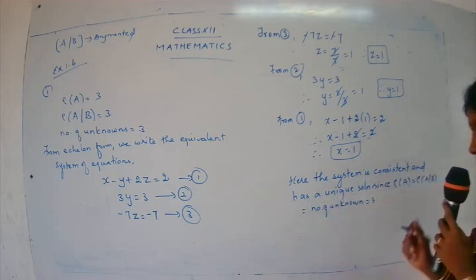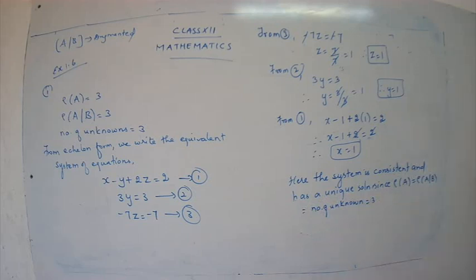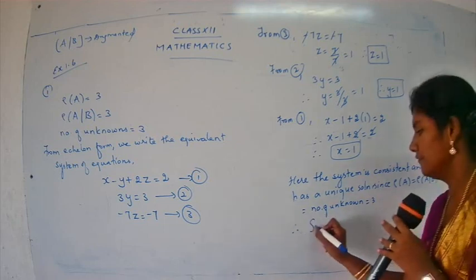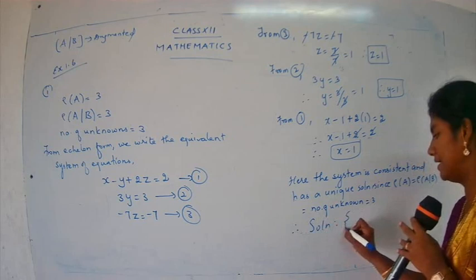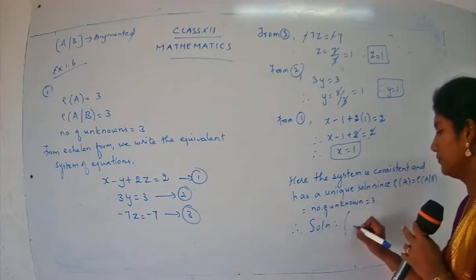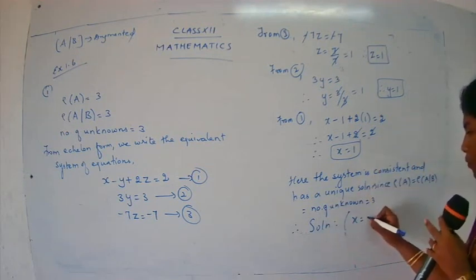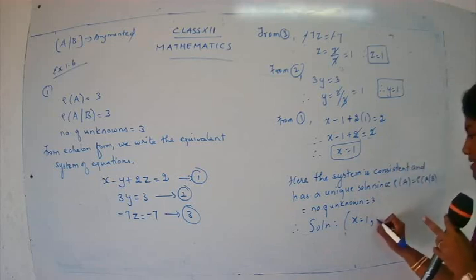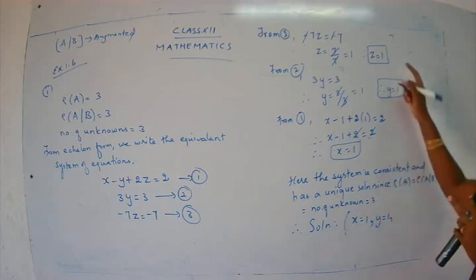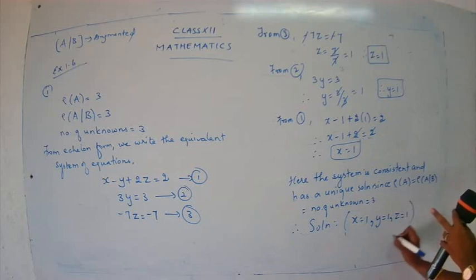So all are equal to 3. Rank of A, rank of AB, and number of unknowns are all 3. Therefore, the final solution that we have arrived at is x is equal to 1, y is equal to 1, and z is equal to 1.